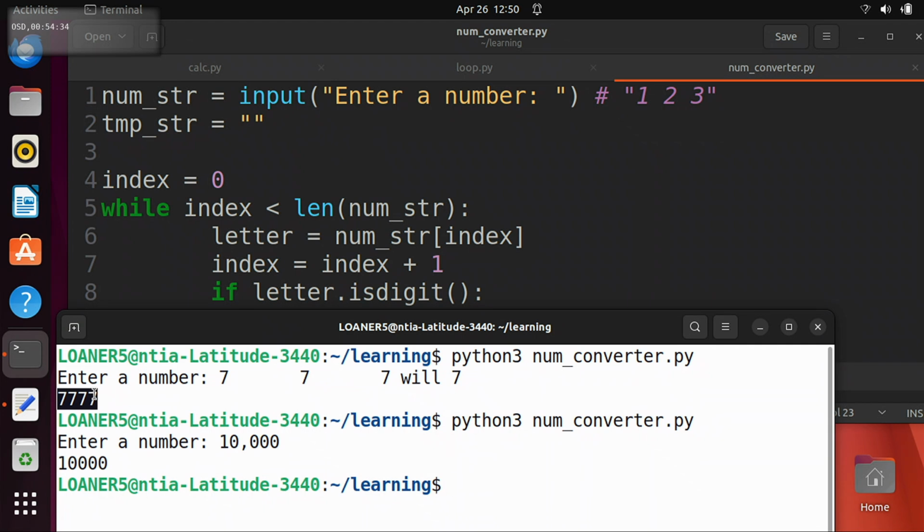So 234. What does that mean? It means we have 4 in the ones place. You remember doing this in elementary school. 3 in the tens place and 2 in the hundreds place. Now remember, what we're trying to do is tell the computer how to convert a string of digits into a number. So we need to understand how this number is encoded. So how do we actually find this number?